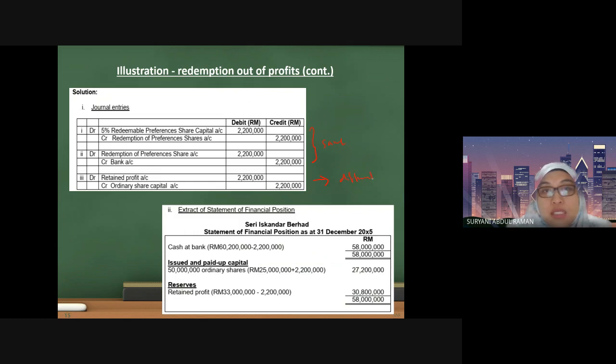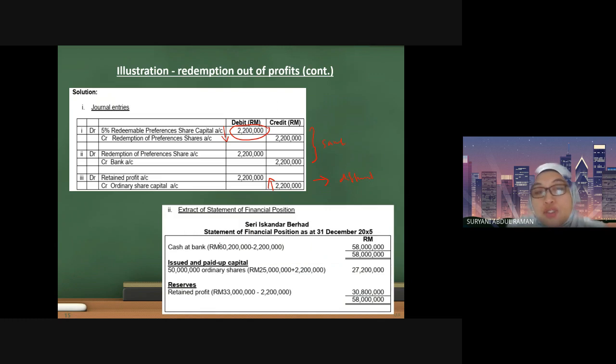Okay, the difference is in step number 3, where you are going to take the amount 2,200,000 from the retained profit and transfer to the ordinary share capital. Nampak? Even though you have reduced 2,200,000, you already replaced it by the same amount. So this is the implication.